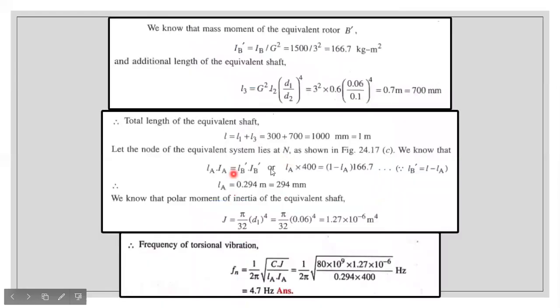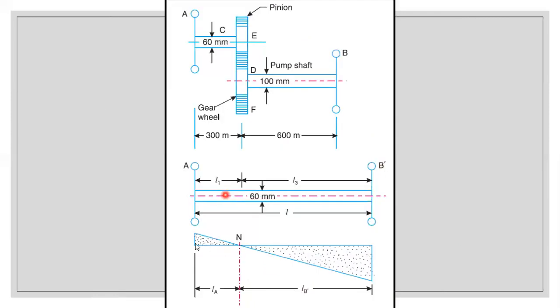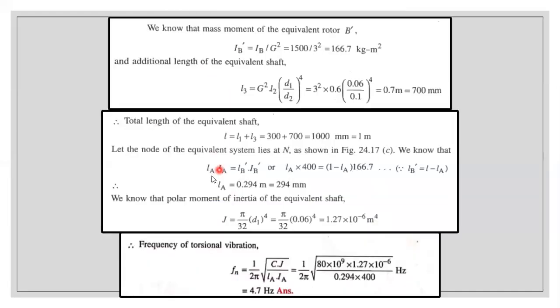I'm just going to compare the frequency of rotor A and rotor B dash. So they have written LA IA is equal to LB dash IB dash, since it's the equivalent rotor B dash. LA is the unknown value, so just write it as it is, and IA is 400.